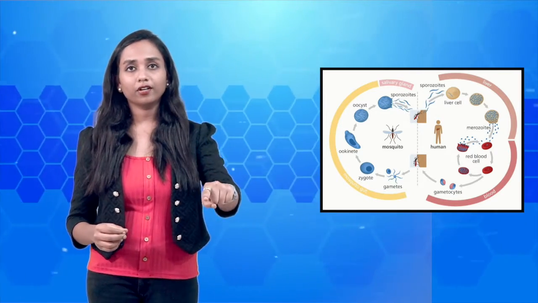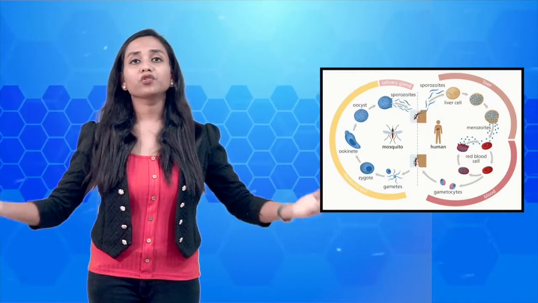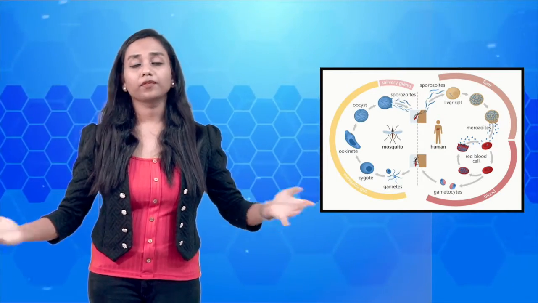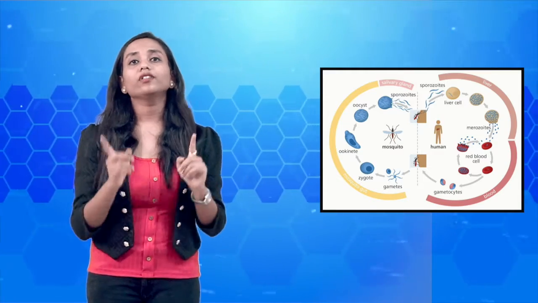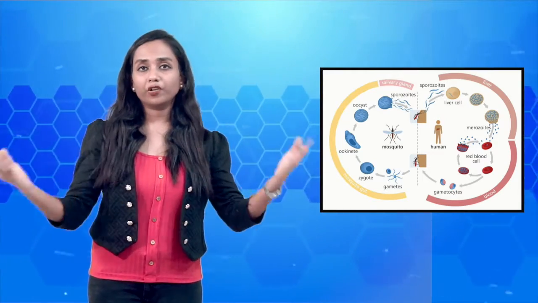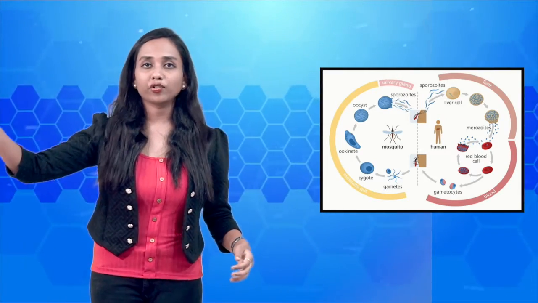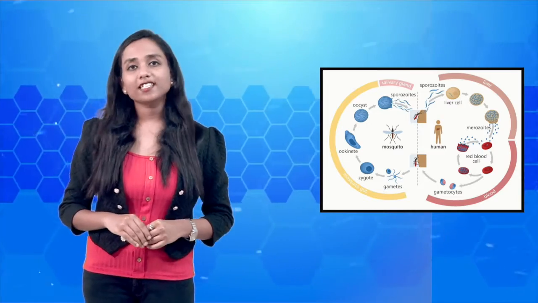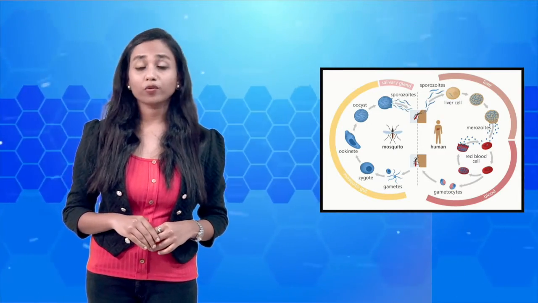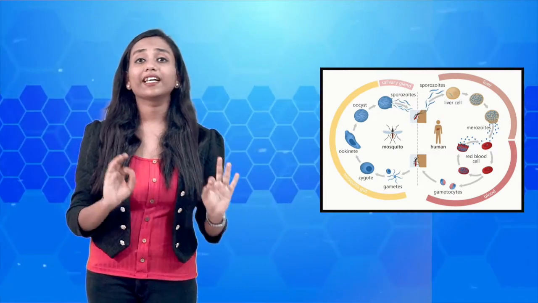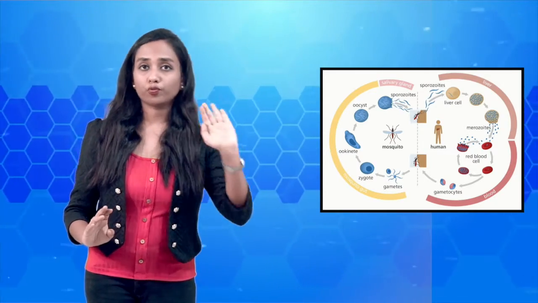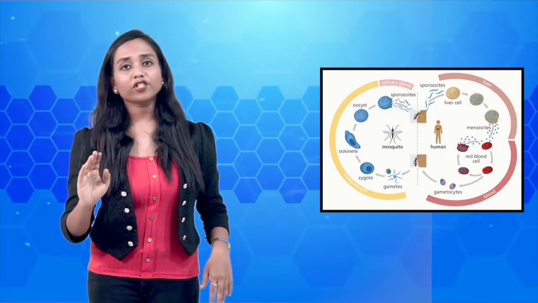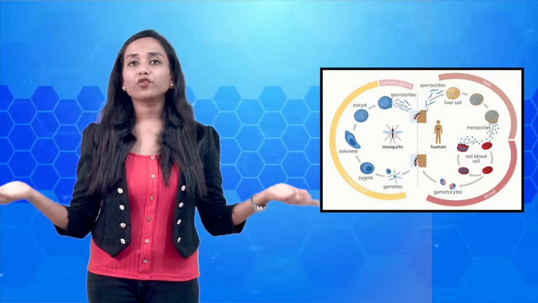They enter the liver and multiply in the liver. They change shape and become merozoites, and they multiply in the liver cells. Now these liver cells burst and release all the merozoites into the blood. Once released, they enter the red blood cells, RBCs. They form trophozoites, then schizonts, and then gametocytes.